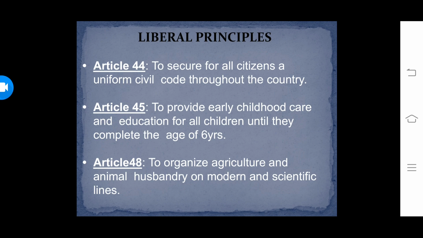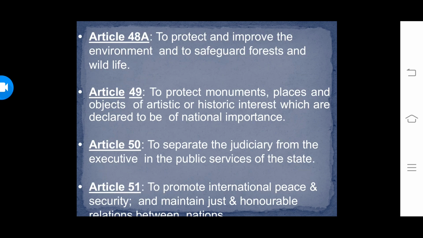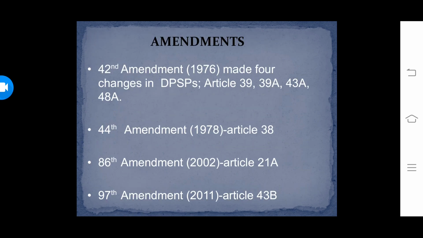See, judiciary is the third organ of the government. It has to be separated, it has to be independent so that it can dispense justice without any fear, favor, or ill will. To provide free legal aid to the poor so that justice is not denied to any of the citizens because of their poverty. These were the liberal principles which are mentioned till Article 52.